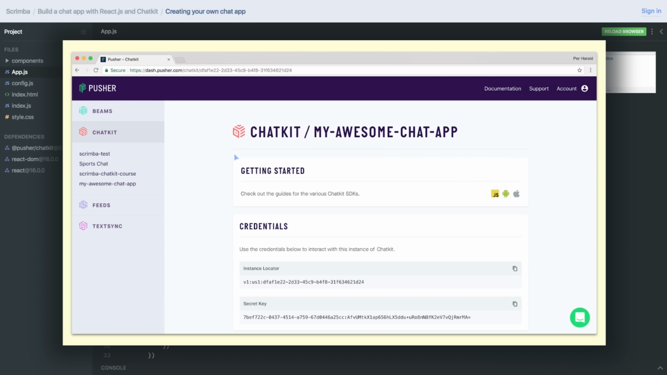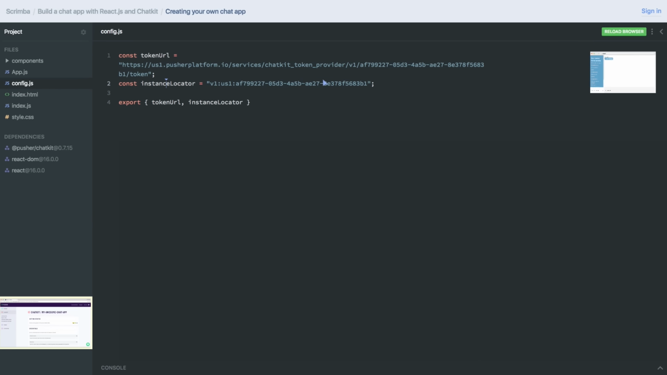And when you create an app, you always want your own instance. You don't want to share instances with anybody else, as it's in the instances that you create rooms, and you want full control over your own rooms. So copy this instance locator here. You can click the copy icon, and then paste it into the second line in the config.js. So swap it out here.